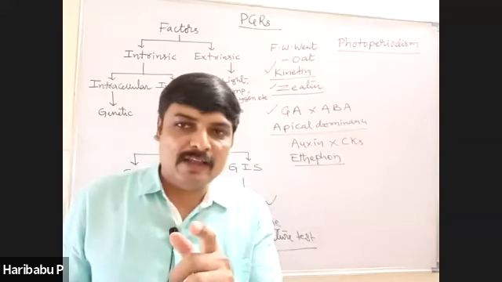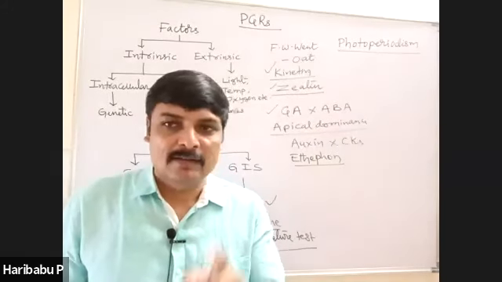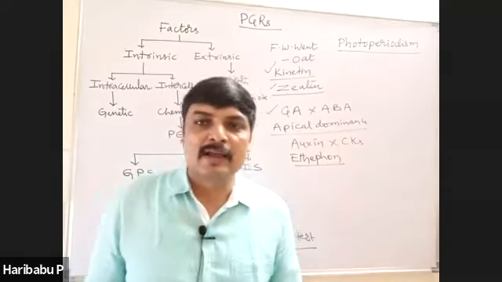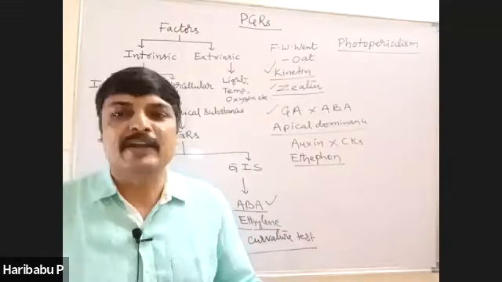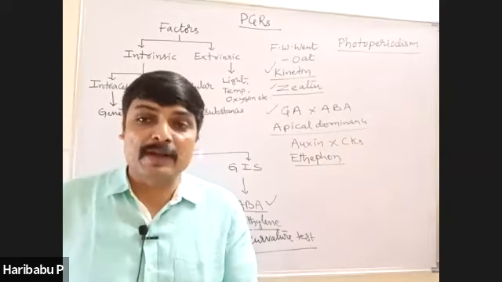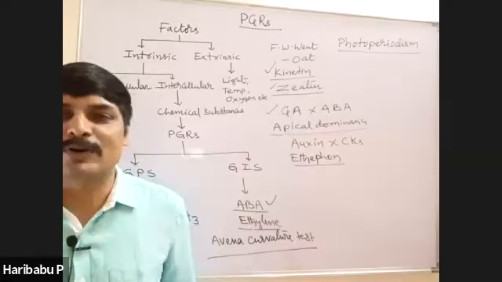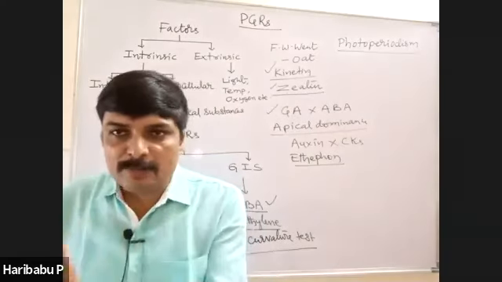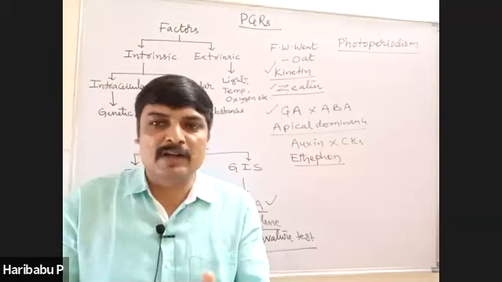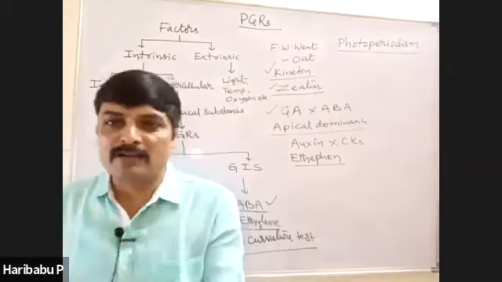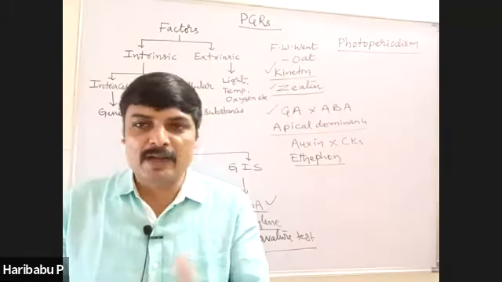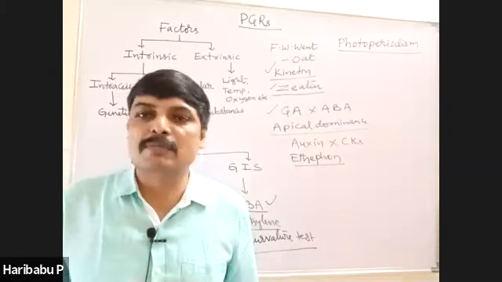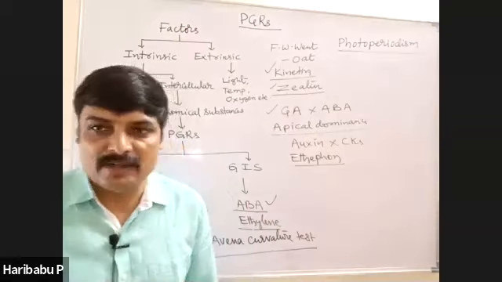For flowering in any plant, light is important. In most plants, a light period is required for flowering. Not only the light period, the dark period is equally important. That means the light period and dark period are equally important for flowering in plants. This influence of photoperiod on flowering in plants is called photoperiodism. This was first discovered by